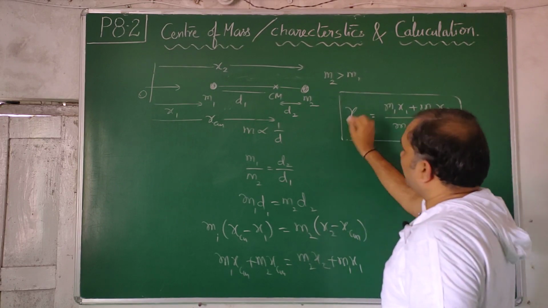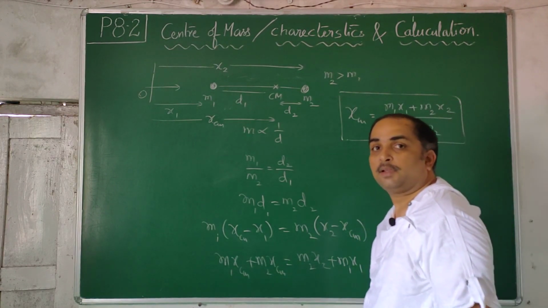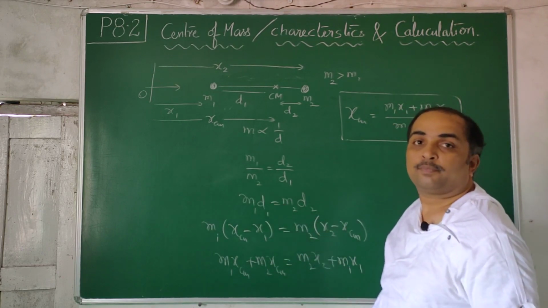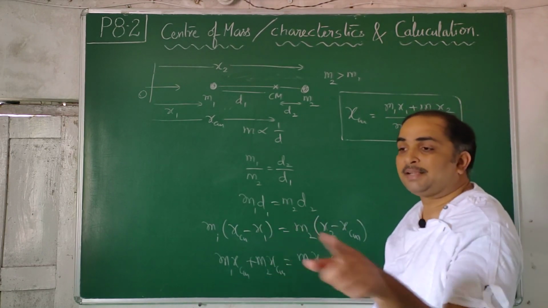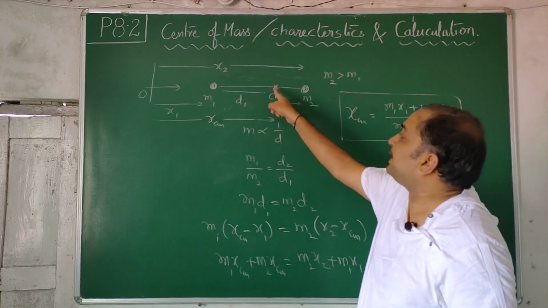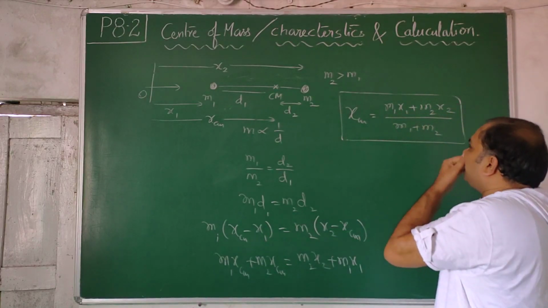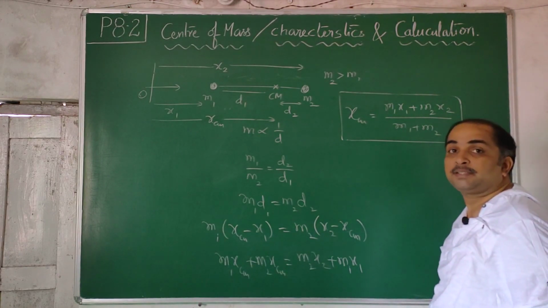Whenever we have two masses at different distances from the origin, the center of mass will be on the line joining their centers, and you can find it using this formula, xcm is equal to m1 x1 plus m2 x2 by m1 plus m2.